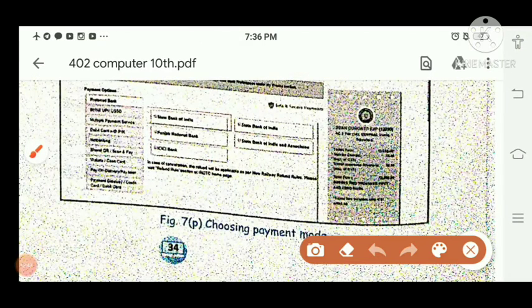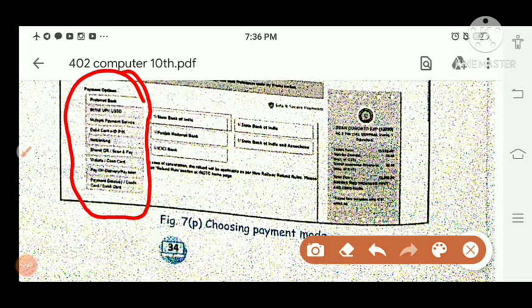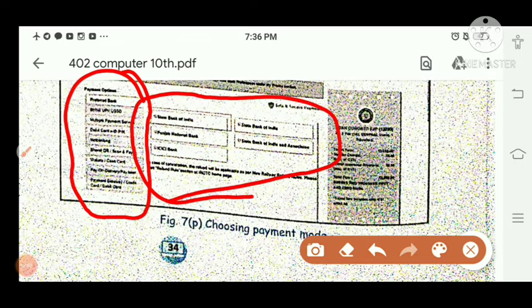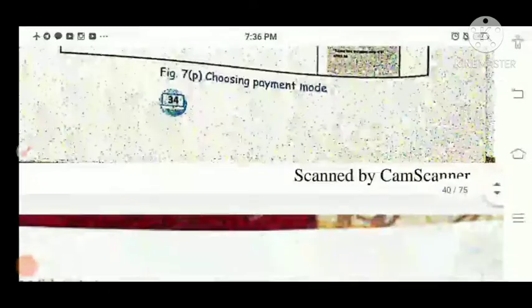This is the payment option, just similar to your online shopping. From here you will select which method you will use. Suppose you are selecting net banking, then from here you will select which bank you will use. When you select your bank, that particular bank's page will open, and there you will fill in the entries.